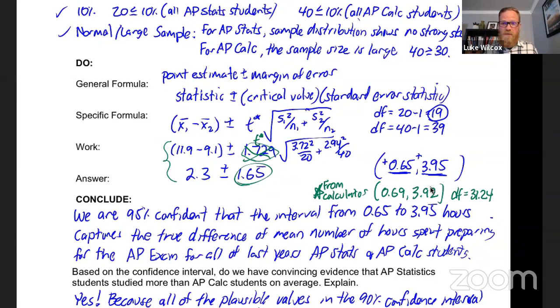So that's up to you on the AP exam, both the conservative approach to the degrees of freedom, as well as the fancy approach using the big, long formula. Either one of those would be accepted on the AP exam.